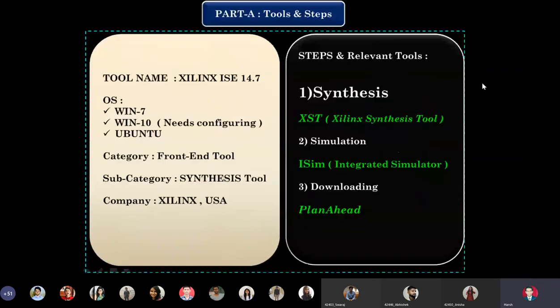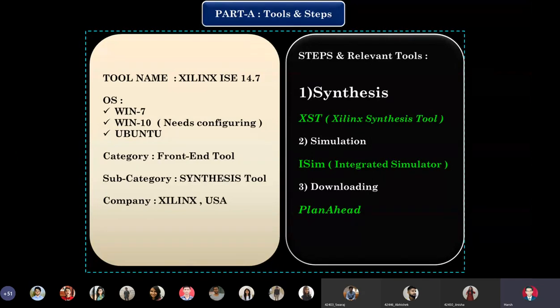Now, part A. So part A means Xilinx ISE tools and steps. So some technical information about what are the hardware software requirements, which are also mentioned in the mail which I sent you 3 days ago. So the tool's name is ISE 14.7. Why 14.7? Because this particular version which we are using in our lab was released 6 years back, that is 2014, and this particular edition is the 7th upgradation in 2014. So 14.7 means Xilinx ISE released in 2014 and 7th revision.